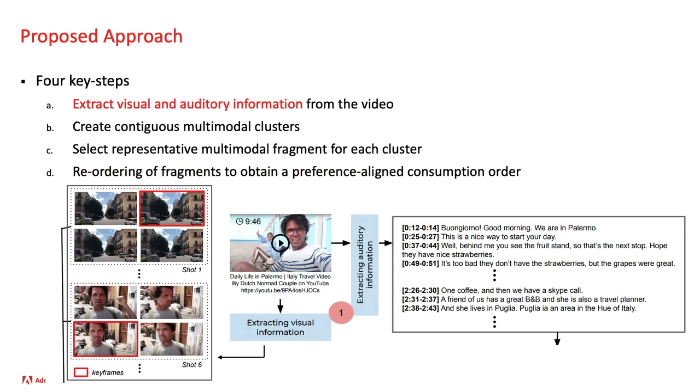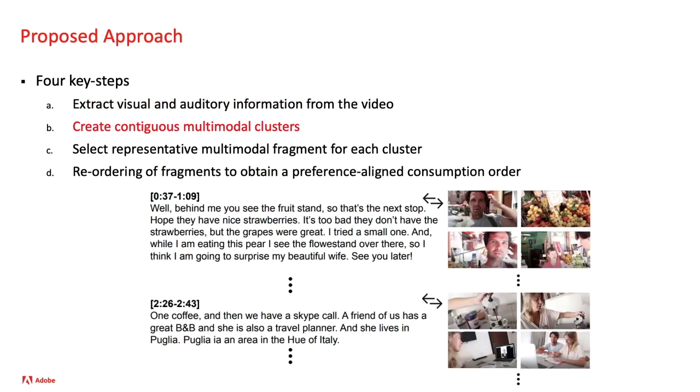For the visual part, we identify the keyframes in the video and store them in a temporally ordered manner. For the auditory part, we use a speech-to-text API to obtain the timestamped transcript of the audio. Now, the granularity at which the transcripts are timestamped and the granularity of the timestamps for keyframes can be different. So we create contiguous multimodal clusters by combining transcripts and related keyframes together. These clusters are contiguous because our method ensures that each of them discusses parts that are coherent together. You can think of these multimodal clusters as parts that talk about one separate unit in the video.